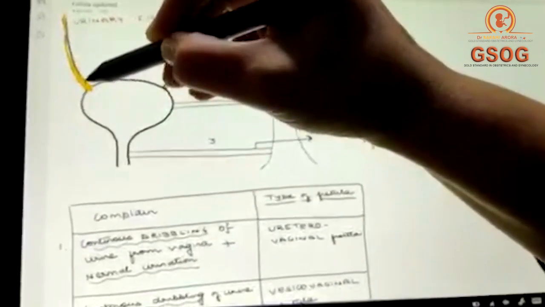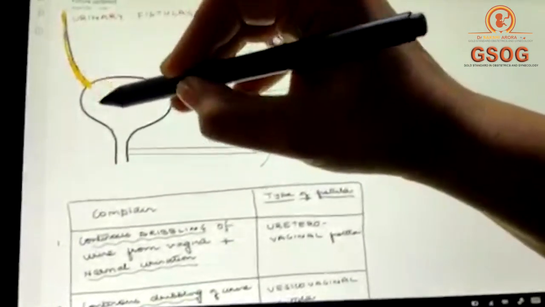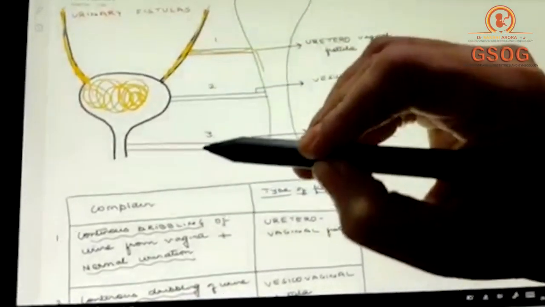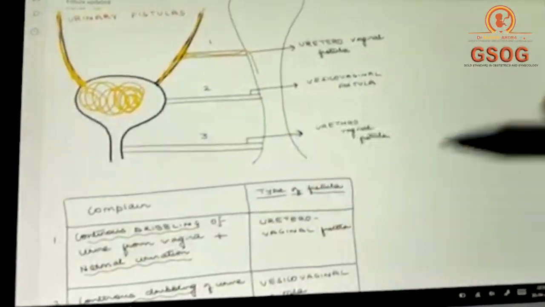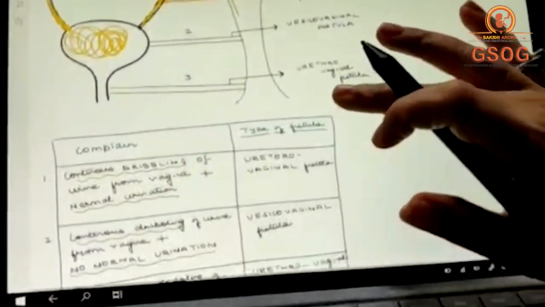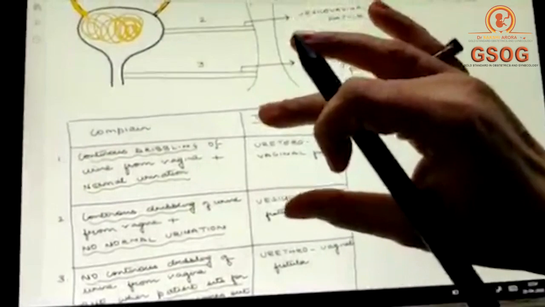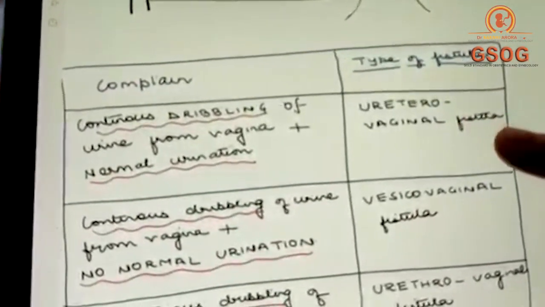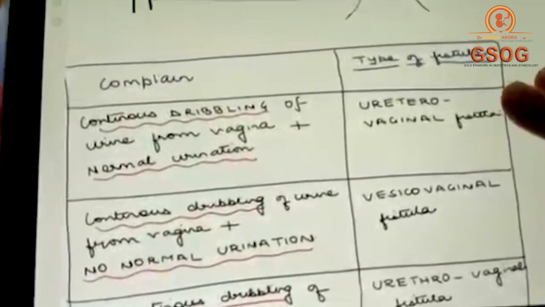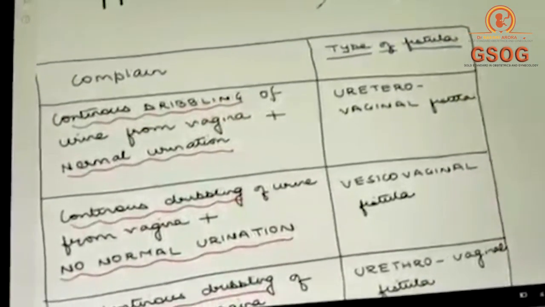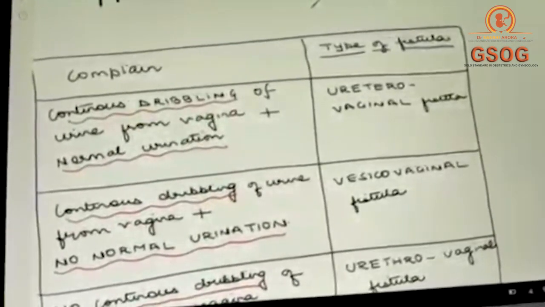And whatever urine is being brought from this ureter, it is filling the bladder. Right? So this patient will also say that although she has continuous dribbling of urine from her vagina, she has normal urination also. Right? So if the patient says that there is continuous dribbling of urine from the vagina and normal urination, that means it's a ureterovaginal fistula.